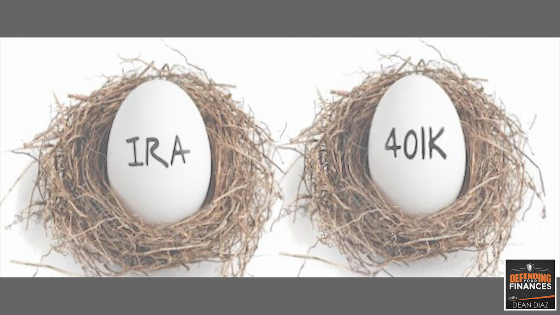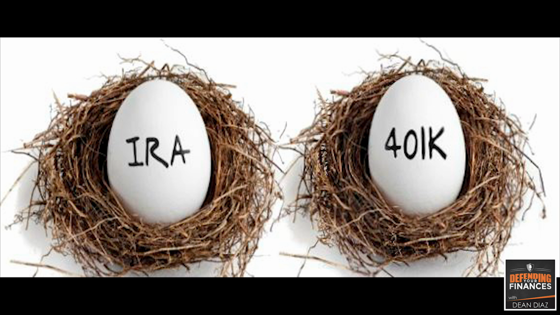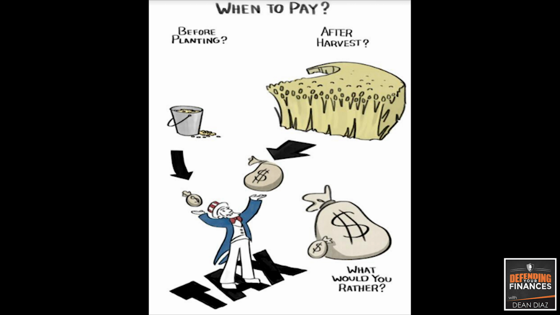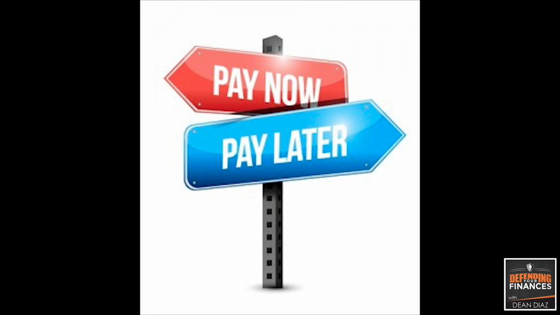The 401k or the traditional IRA is like getting the seeds for free today, but having to pay taxes on the entire harvest. The money that goes into your 401k or your traditional IRA is exempt from income taxes the year you put the money into the account. And let's assume you do a good job of investing and managing your money.